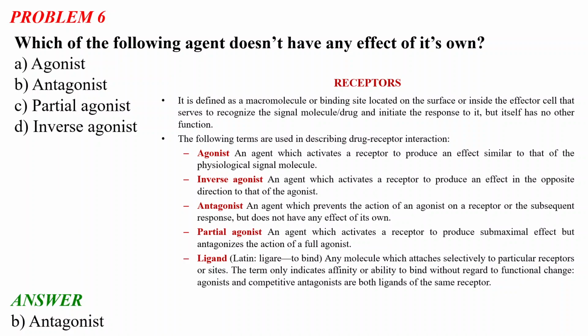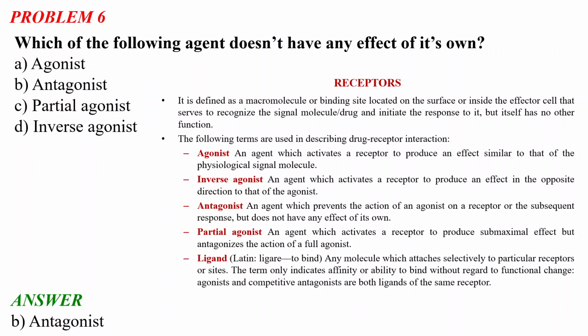Okay. So what is the partial agonist? It is an agent which activates the receptor to produce a submaximal effect but antagonizes the action of the full agonist. Okay. So the partial agonist is still an agonist, but it will not produce the whole value of a full agonist. It will just produce a submaximal effect.